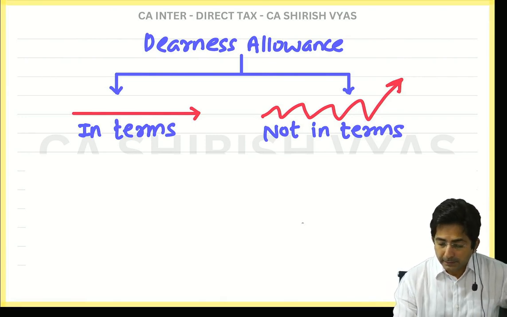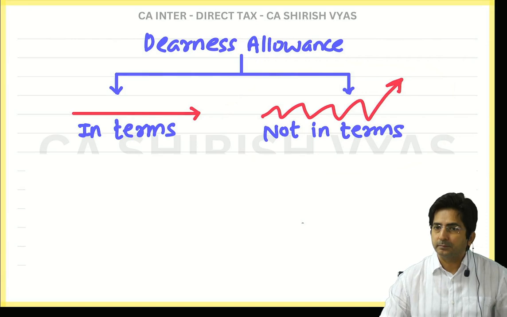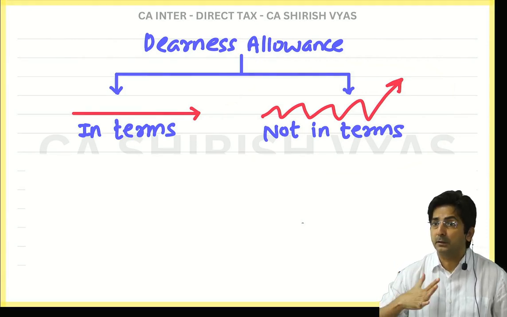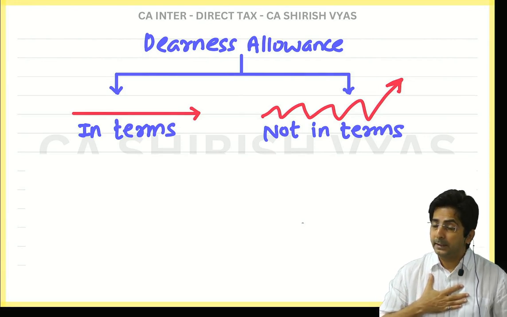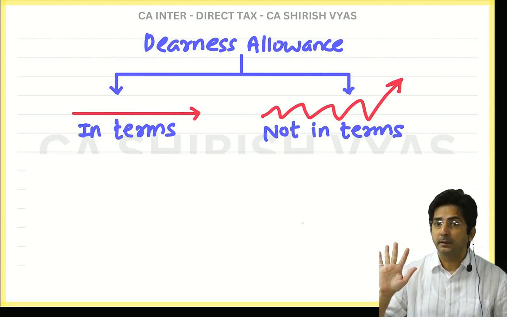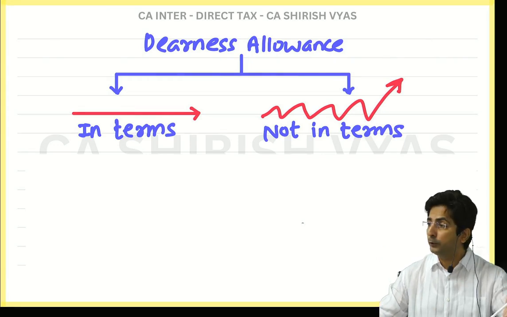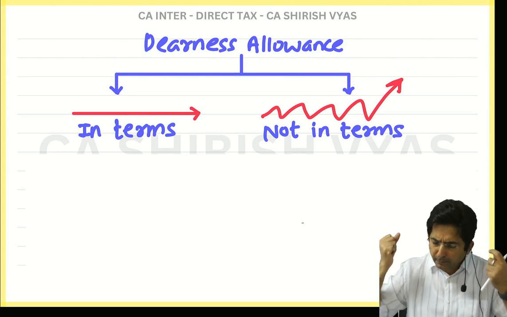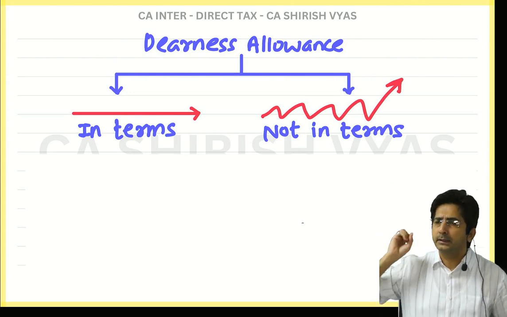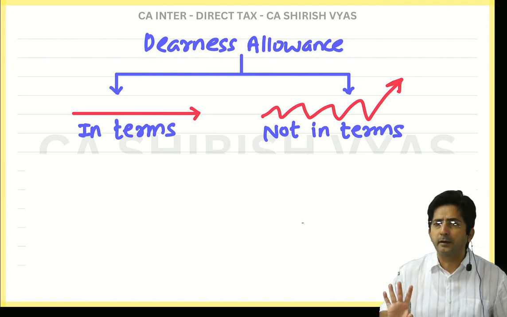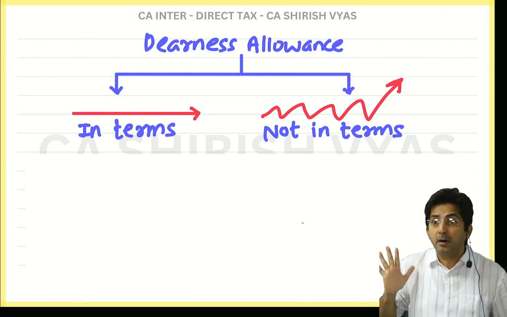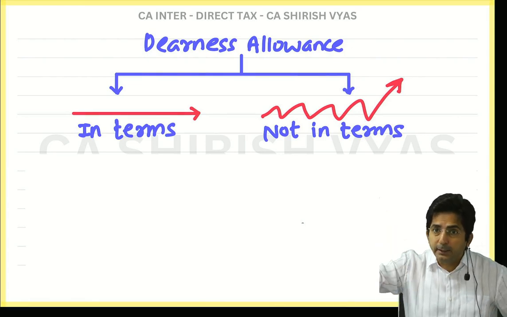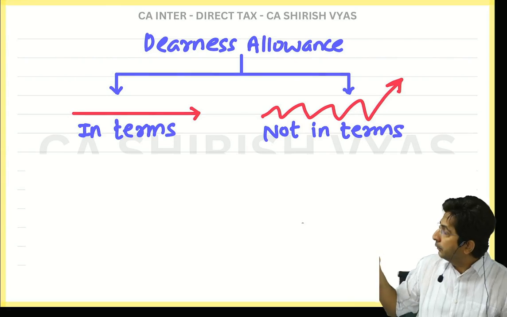But can you guess then what is not in terms? Yes, this DA will not fluctuate as per the terms of the boss. It will fluctuate according to inflation. For example, suddenly in the market you realize everything has become costly, there is a lot of inflation, so the company will have to increase your dearness allowance, whether they want it or they don't. It will not work as per their terms or their wish. It will go as per inflation. That's why it is called not in terms.